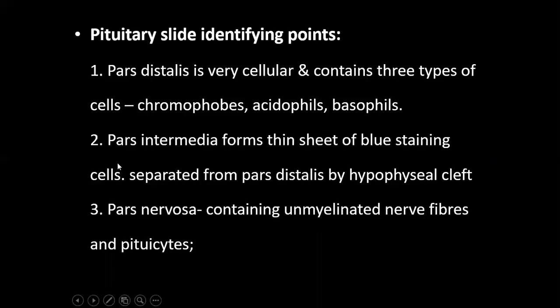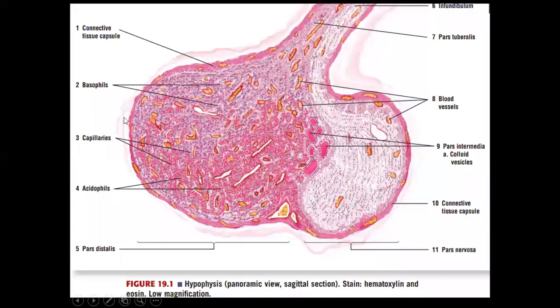Pituitary slide identifying points. In slide, pars distalis is varicellular and contains chromophils and chromophobes; chromophils are acidophils and basophils. Pars intermedia forms thin sheet of blue staining cells separated from pars distalis by hypophyseal cleft, and pars nervosa contains unmyelinated nerve fibers and pituicytes. These are the basophils. These are the acidophils. This is pars distalis, pars nervosa, pars intermedia, infundibulum, pars tuberalis.